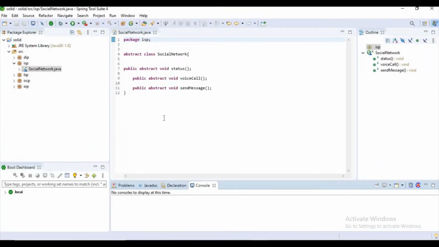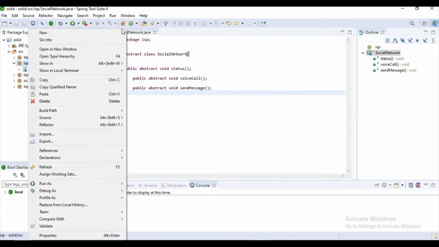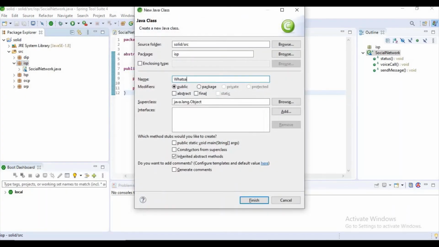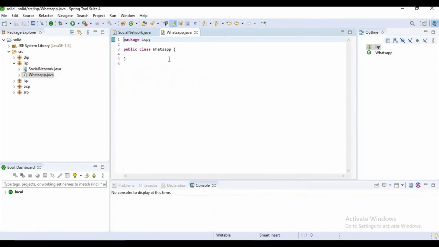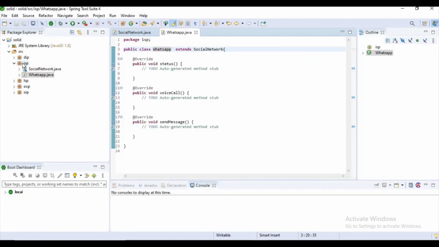Let's assume I was designing two social network platforms. One is WhatsApp and one is Facebook. Let me create some classes here. One is WhatsApp, and here I want to extend it with this social network abstract class. I'm adding my unimplemented methods.